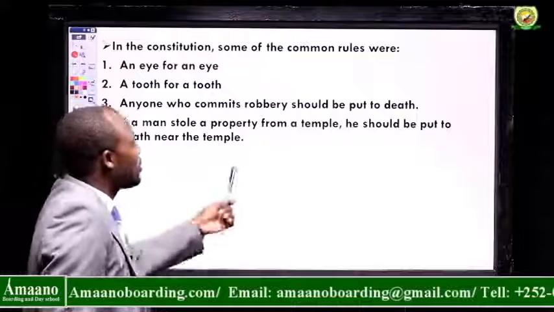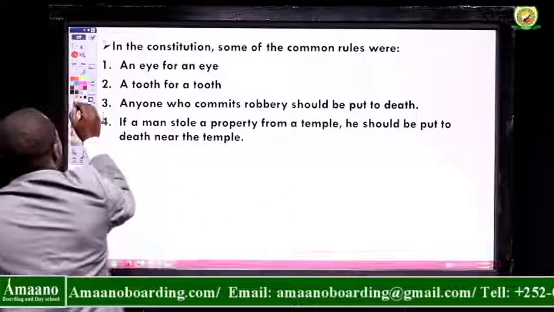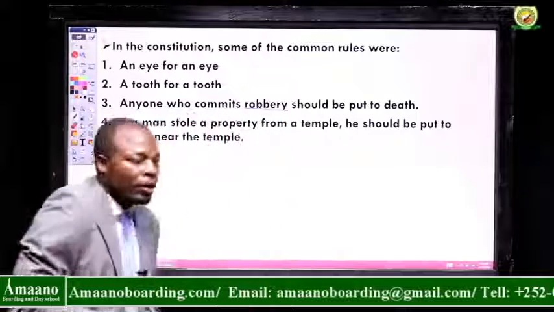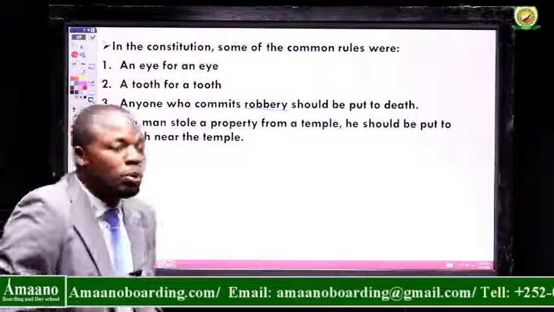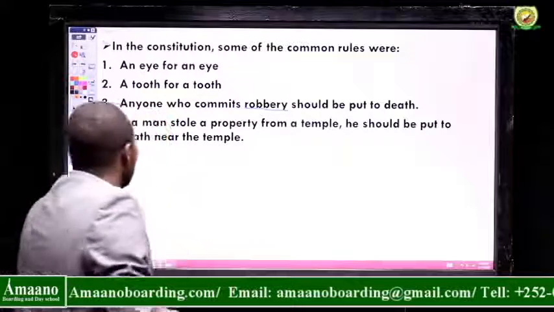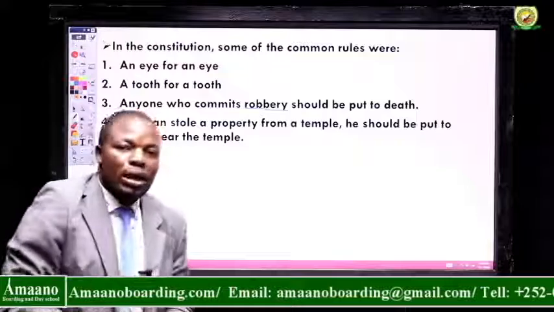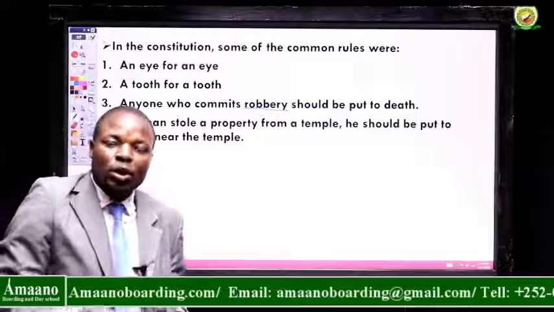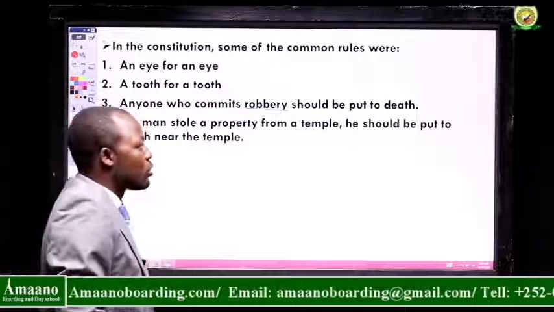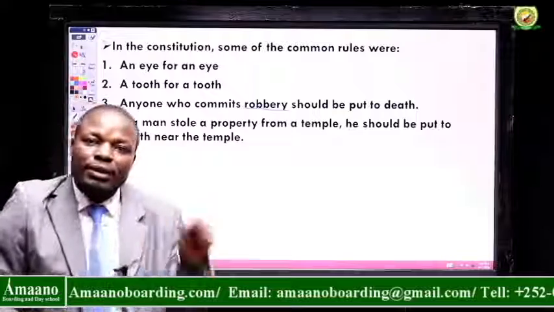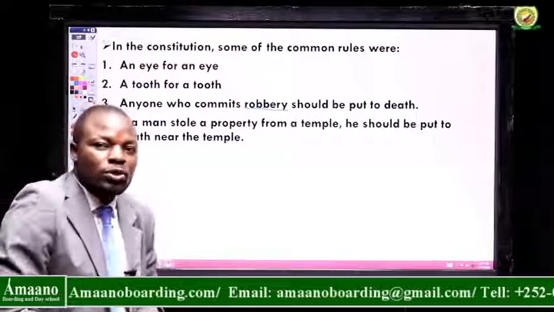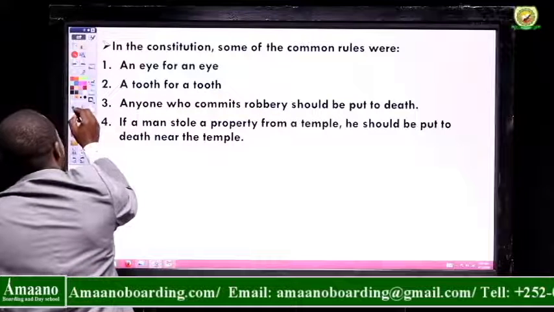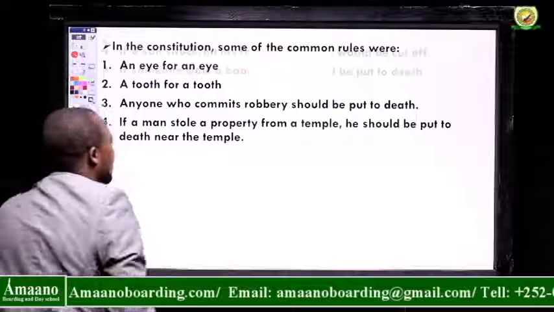Then anyone who commits robbery, when we talk about robbery, we are talking about people who break into others' property and steal, should be put to death. Also, if a man stole property, especially at the temple, a holy place where people worship, such a person would be put to death near the temple. You don't have to take him far away to the prison. You kill him there and then. Those are some of the rules enacted by King Hammurabi.